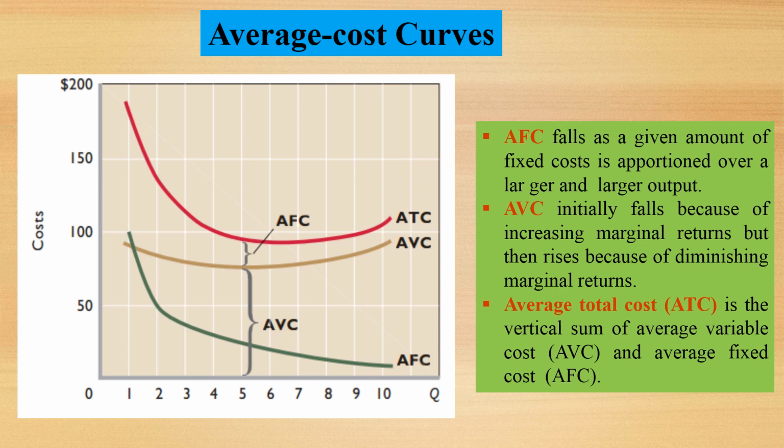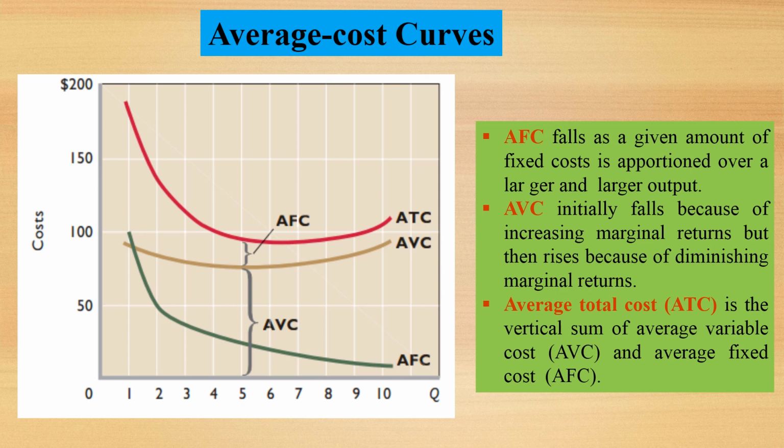Average cost curves. When we want to derive average cost curves, we take cost on the vertical axis and quantity on the x-axis. Average fixed cost falls as a given amount of fixed cost is apportioned over a larger and larger output. Average fixed cost decreases as the quantity of output increases. Average variable cost initially falls because of increasing marginal returns but then rises because of diminishing marginal returns. Average total cost is the vertical sum of average variable cost and average fixed cost.